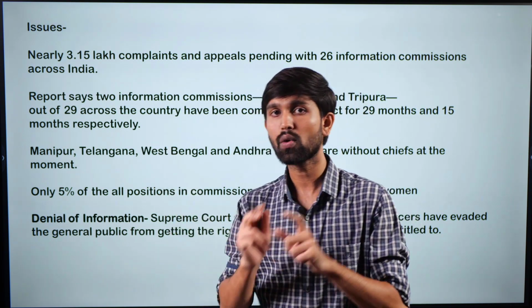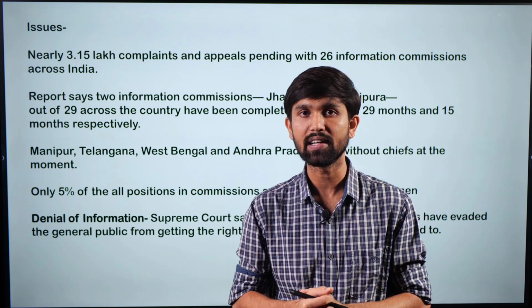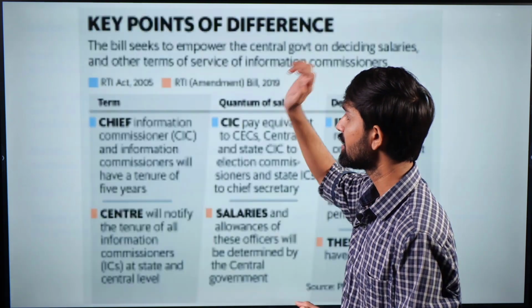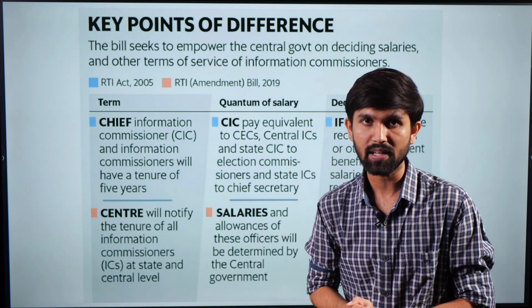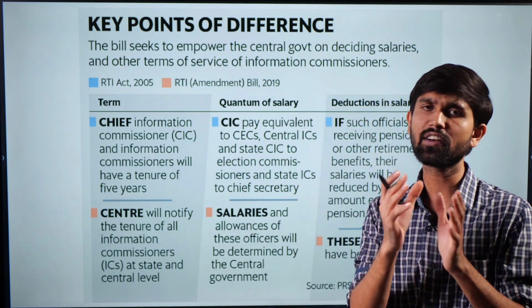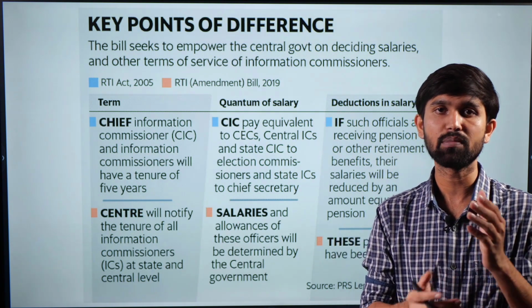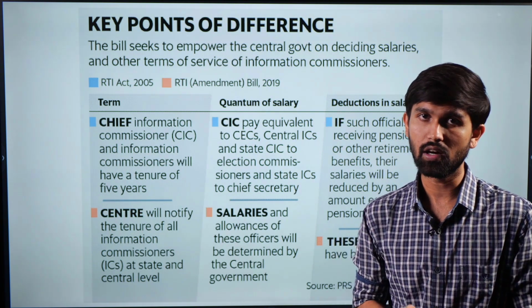And another change which the government has done with respect to the RTI is about the amending of the RTI Act. So recently, the government initiated an amendment in the RTI Act wherein it tried to change the apparatus of the Chief Information Commissioner and the Information Commission's provisions.